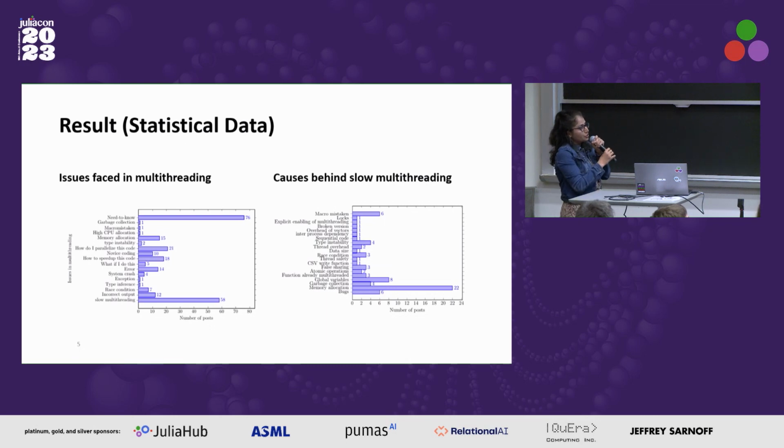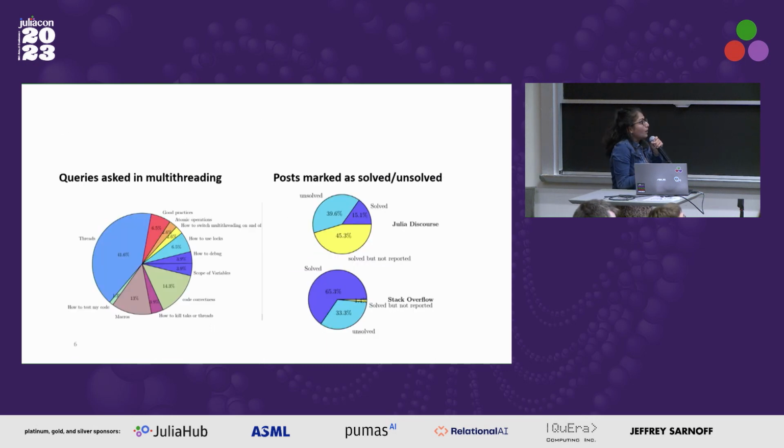These were some of the issues that people faced: they were mistaken about how to use the macros, how memory is being allocated, how global variables work. These were all the causes that we found behind slow performance. Another topic was that people ask about good practices, whether their code is correct or not, and how to switch multi-threading on and off, which was quite interesting to know. Testing and debugging was not part of that, which was not expected. We were thinking that people would be asking how to test and debug their code, but nobody asked.